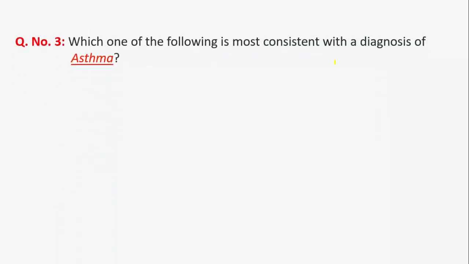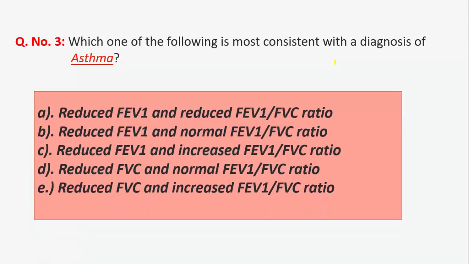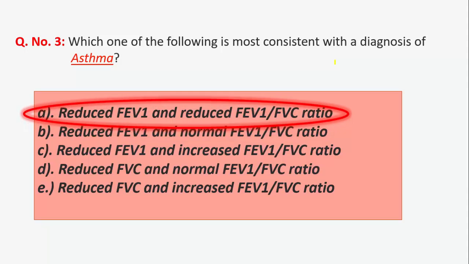Question number 3. Which one of the following is most consistent with the diagnosis of asthma? Reduced FEV1 and reduced FEV1 to FVC ratio. Yes, this is the correct answer, because asthma is typically associated with an obstructive impairment that is reversible with short-acting bronchodilators. So a reduced FEV1 and decreased FEV1 to FVC ratio indicates airflow obstruction. So that's why we will select it here in asthma, because it's an obstructive disease.